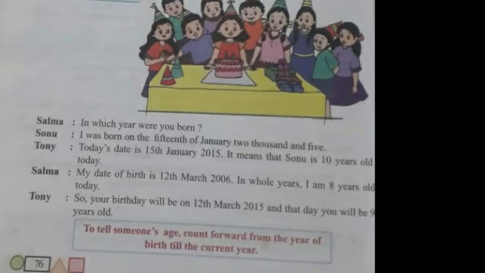10 years old. Now Salma says, my date of birth is 12th March 2006. In whole years, I am 8 years old today. So how many years old is Salma? She is 8 years old today. So Tony says, your birthday will be on 12th March 2015, and that day you will be 9 years old. Now Tony is telling that your birthday will be on 12th March 2015 and you will be 9 years